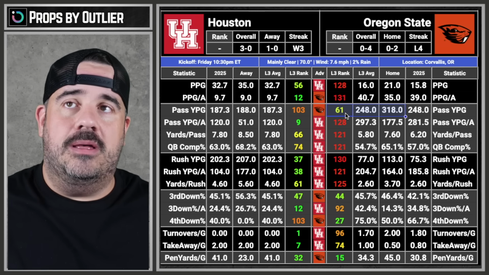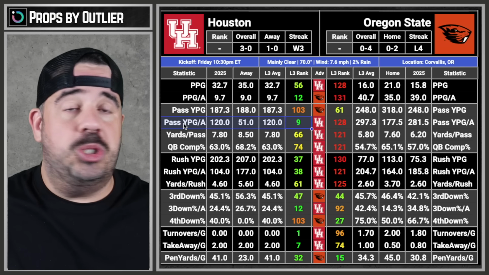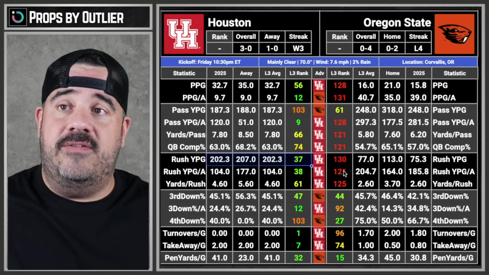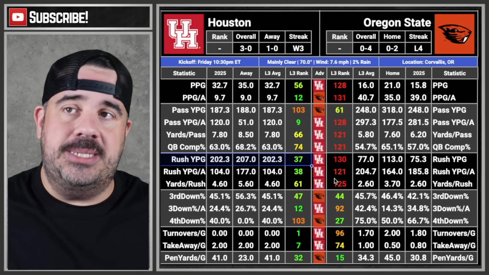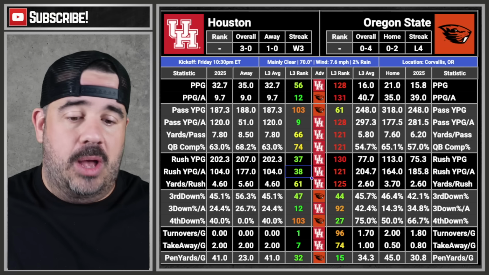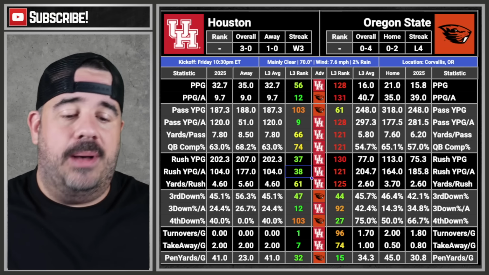The only thing they do well is throw the ball, and Houston's going to shut that down. 37 v 121. Houston's going to run it down their throat. So when I say that, and they can't run the ball, this is a thing I kind of want to look at a prop on. We want to pop over to the props now.